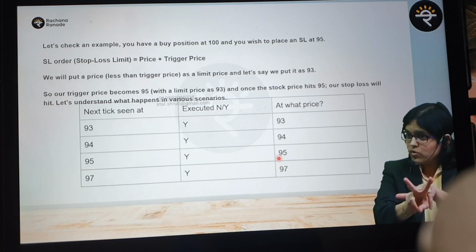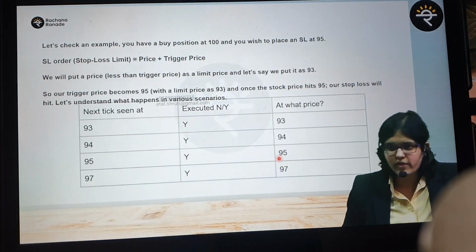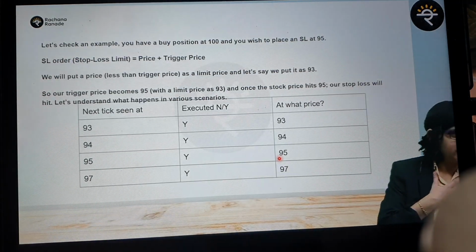Okay, now to understand 2 scenarios. What happens at the day end? The stock closes at 85. Are you happy, yes or no? Stock closes at 85. Are you happy? Yes, why? My loss got limited at just 4 rupees per share.